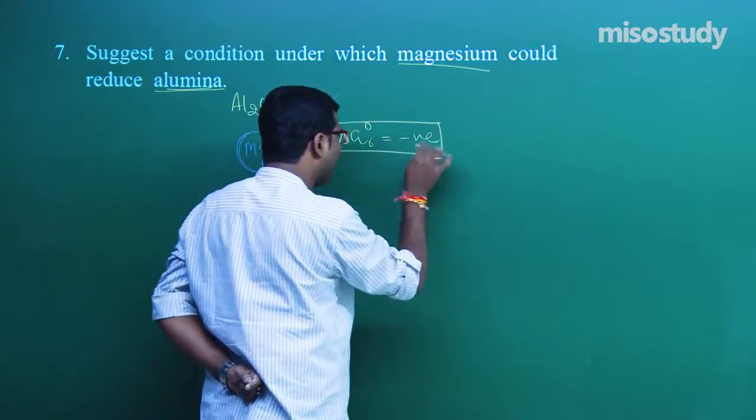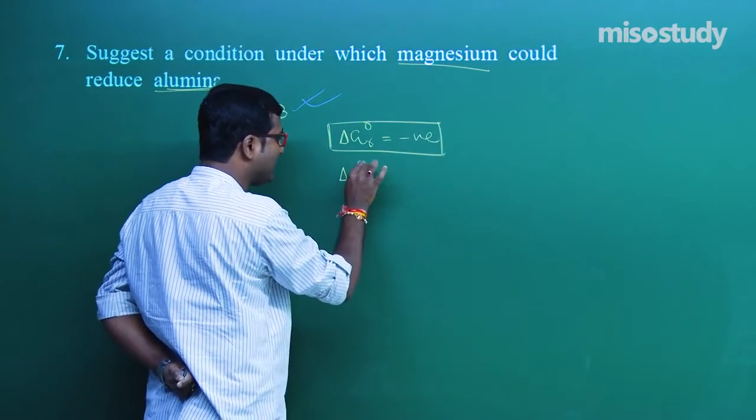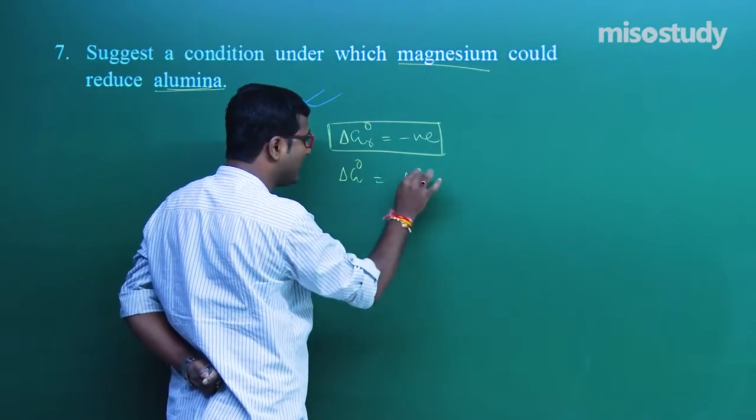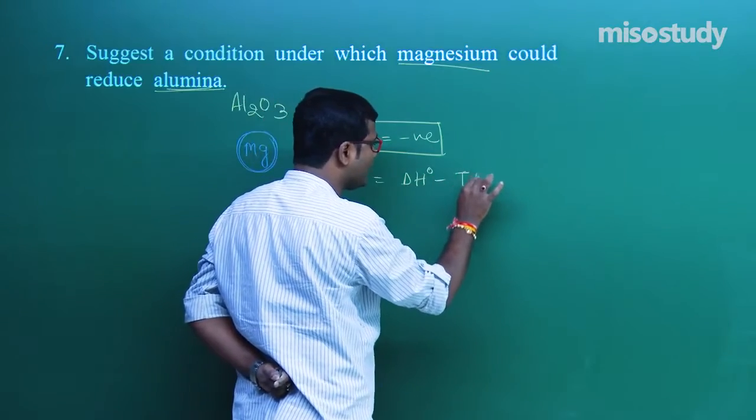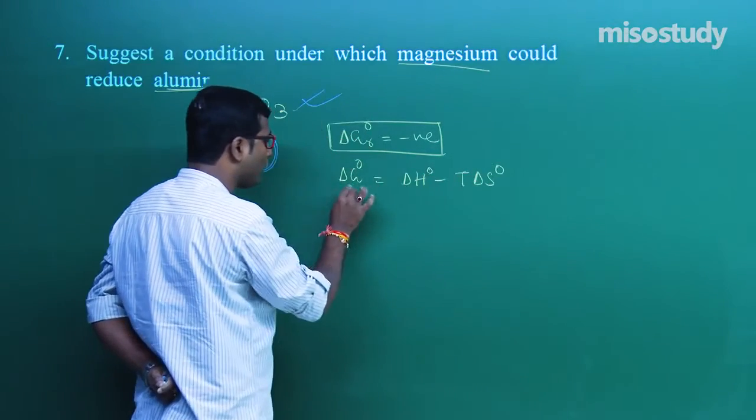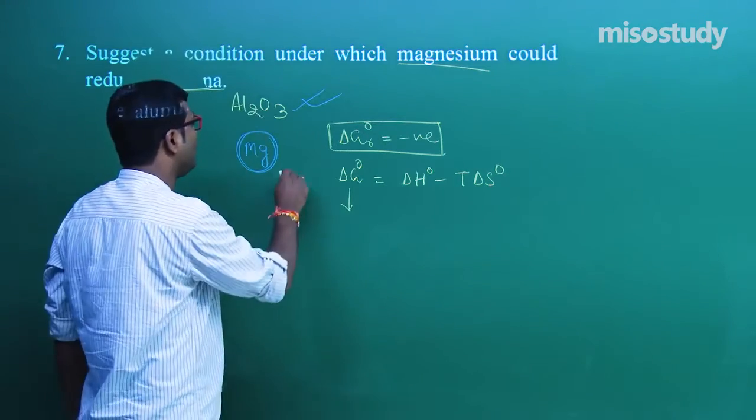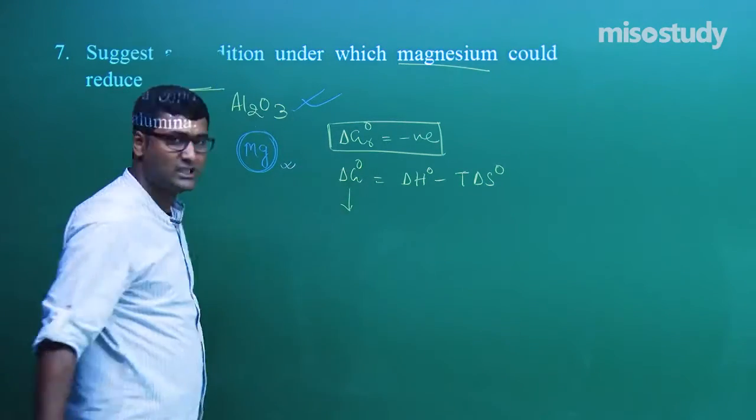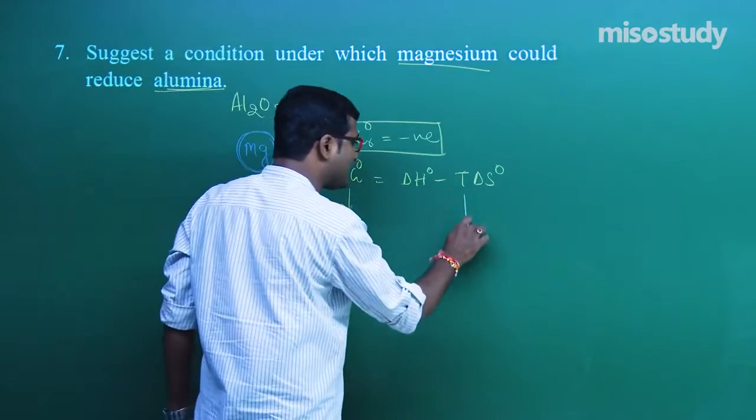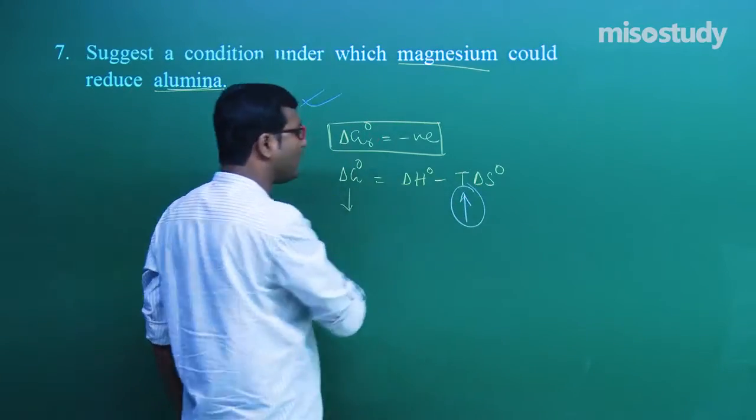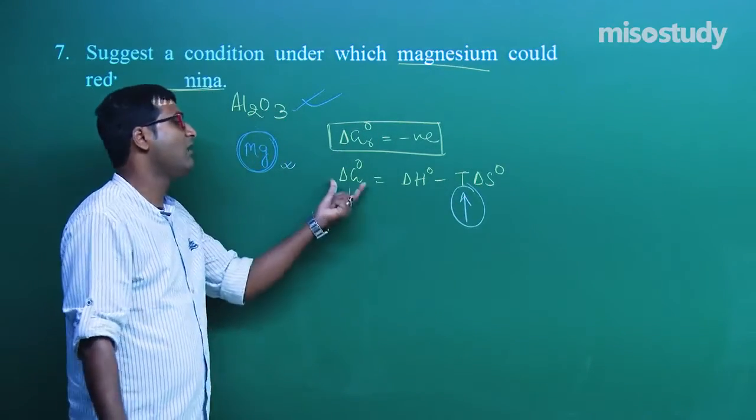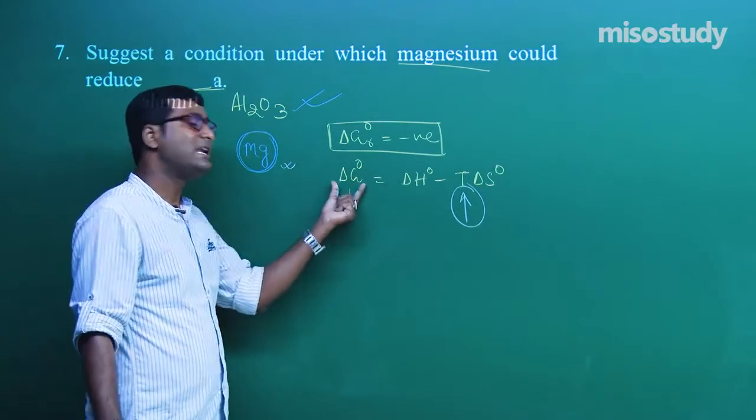Okay, as we know, delta G is equal to delta H minus T delta S. If the overall value of delta G is negative, then what will happen? We can say the reaction is feasible. So if we raise the temperature, then what will happen? There is a maximum probability for delta G to come out negative.